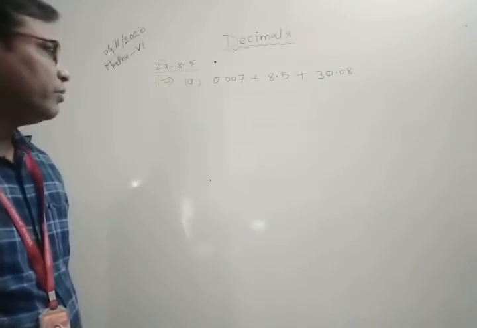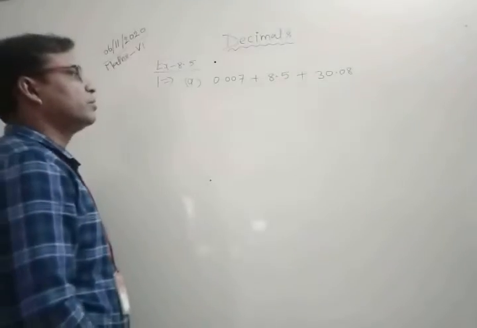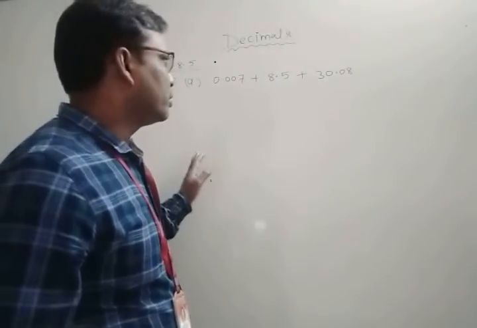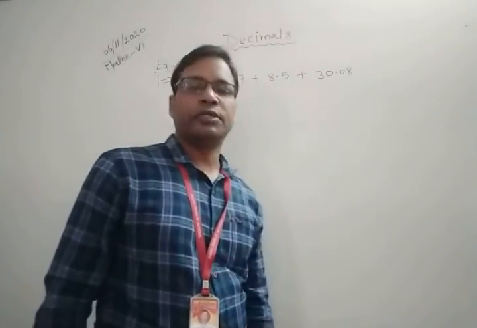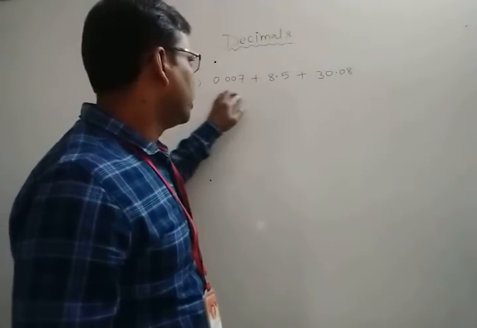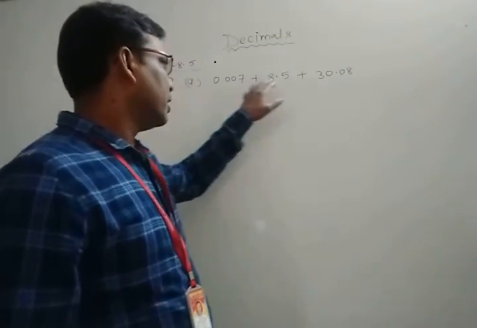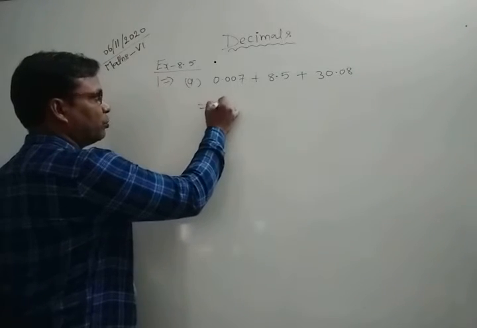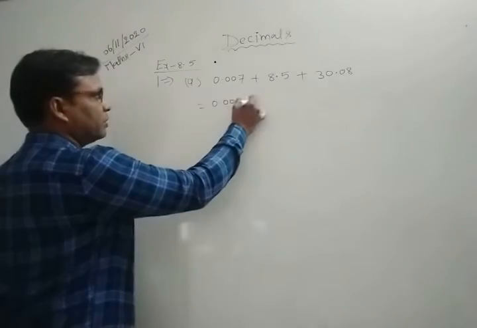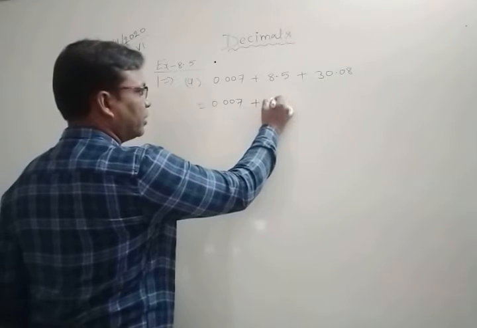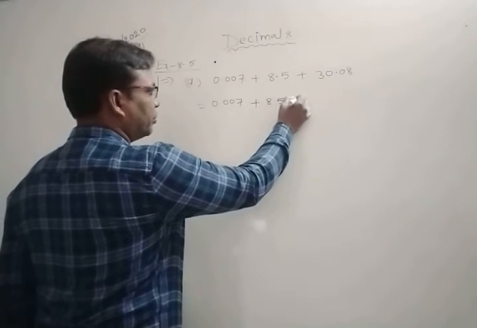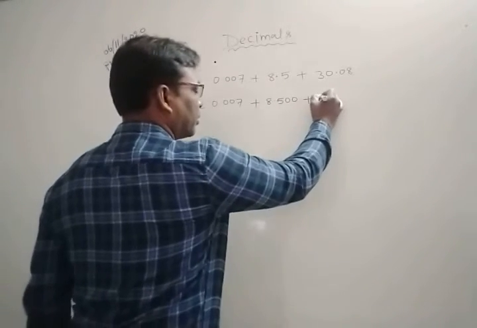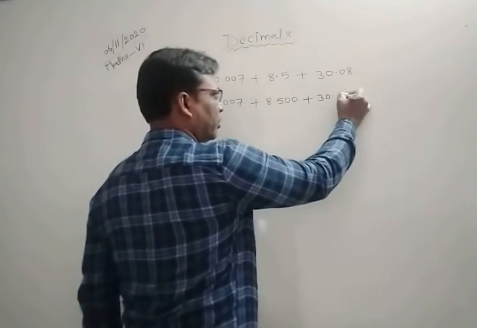Now we need to sum them. How can we find their sum? You can use the horizontal method or the vertical method. So you can write 0.007 plus 8.500 plus 30.080.